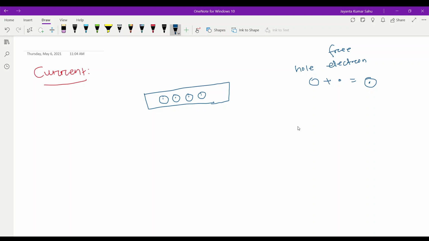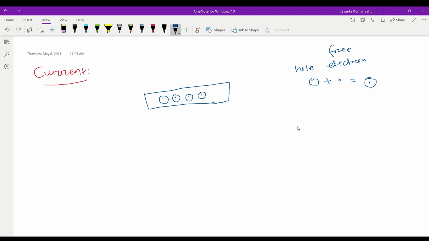Let us take one example. We have a football. When we kick the football, it moves from one place to another. That means my kick is the force or pressure that moves the football. Similarly, if we give some electrical pressure or force to the conducting material, then the electrons are vibrated. This electrical force is called voltage or EMF.